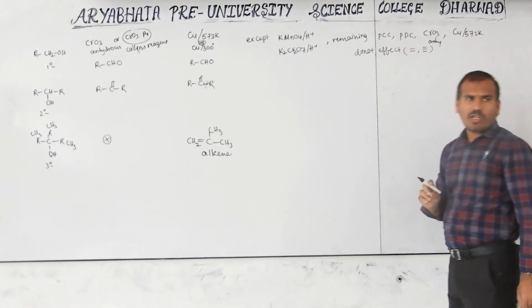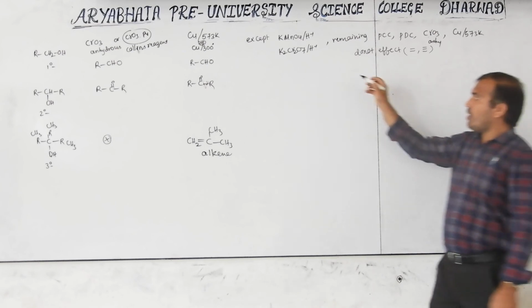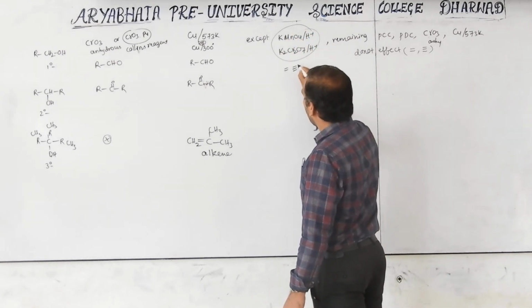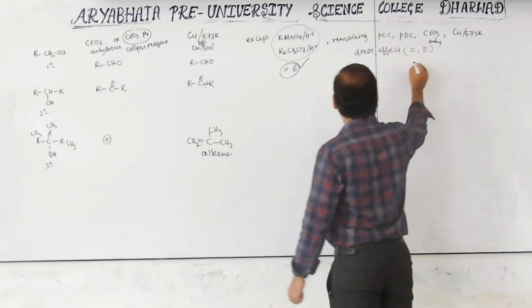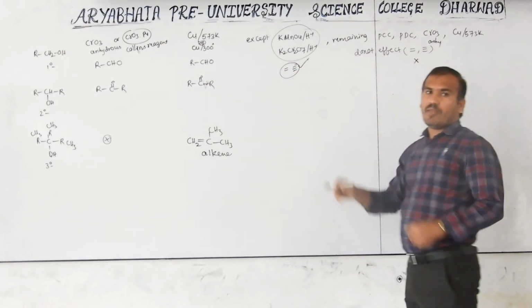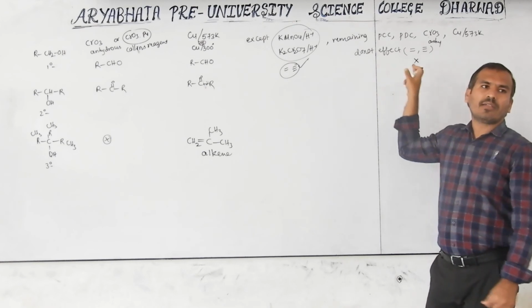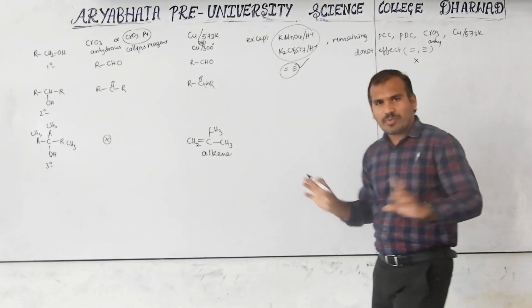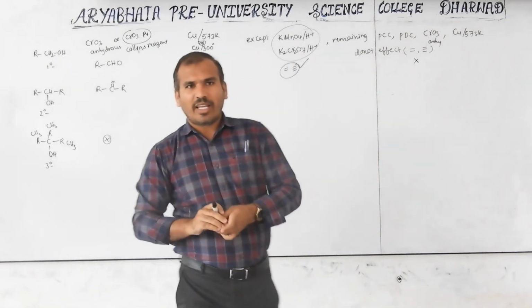KMnO4 and K2Cr2O7 will affect the double bond and triple bond, meaning they will react, while the others do not react. This is only for your understanding; it is not in your textbook. So I give a glance.